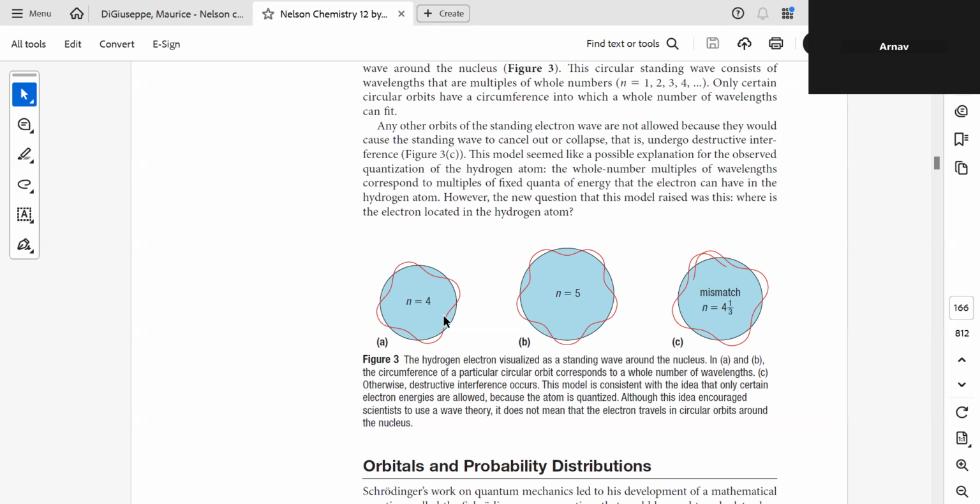So they were able to prove the existence of quantized energy, right? They somehow proved the shells. Okay. So the hydrogen electron is visualized as a standing wave around the nucleus. In A and B, the circumference of a particular circular orbit corresponds to a whole number of wavelengths. Wait, so the red part is the electron moving around the nucleus? No, the red part is trying to tell you that yes, the standing wave exists because it is fitting the calculations.